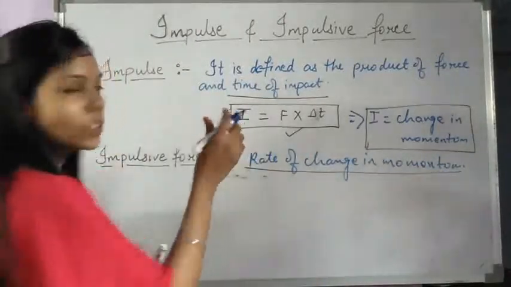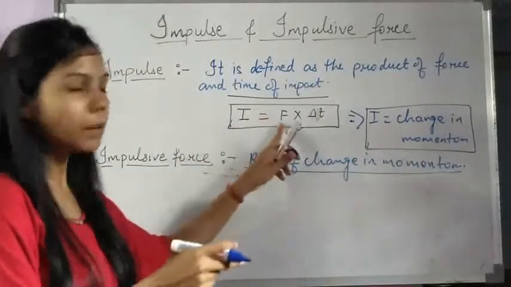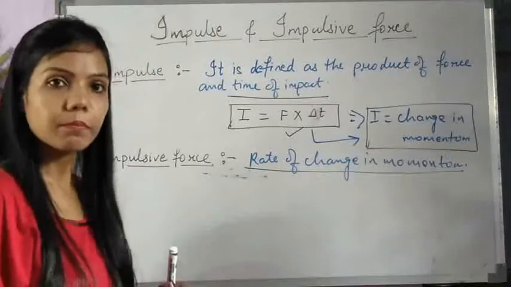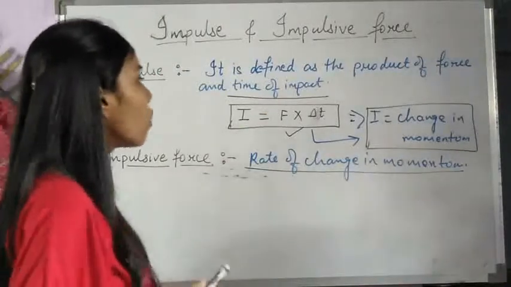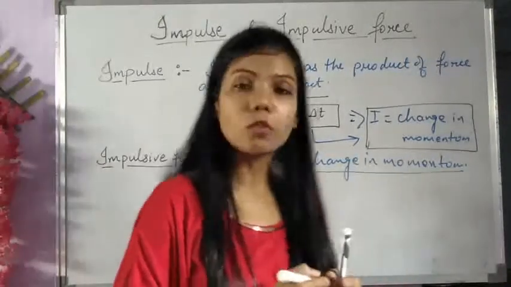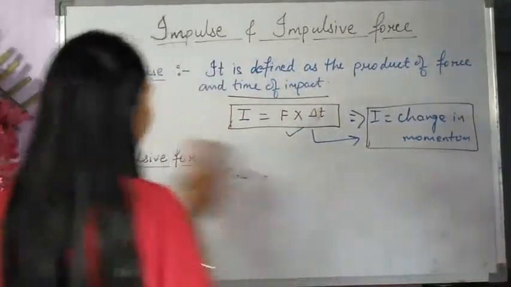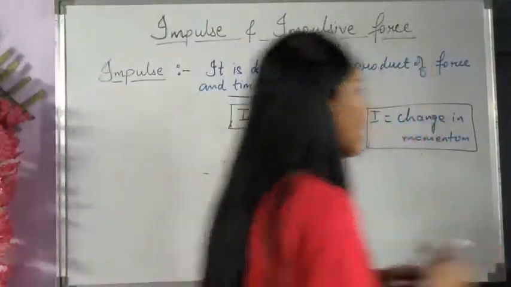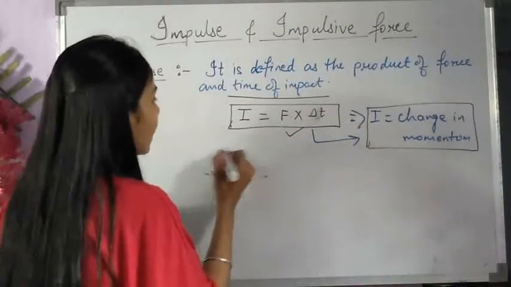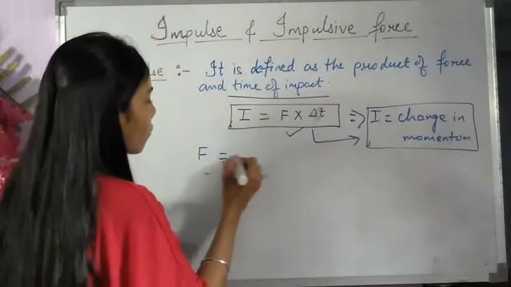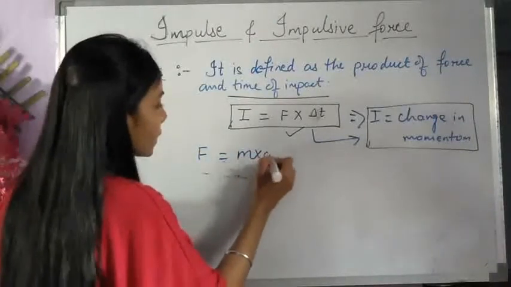Now from this equation, we will take this expression and convert it into terms of momentum. Here we have impulse is equal to force into delta t. Let us see how we can write this in terms of momentum. Here we have I is equal to F into delta t. From the second law, we have force is equal to mass into acceleration.